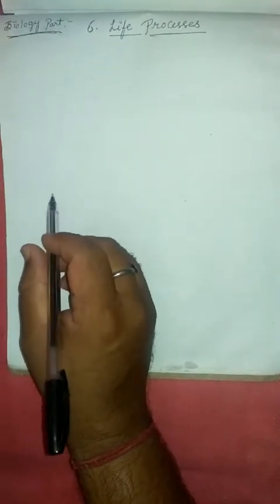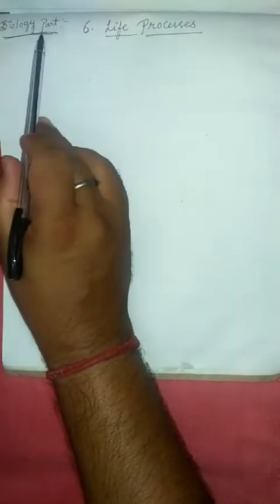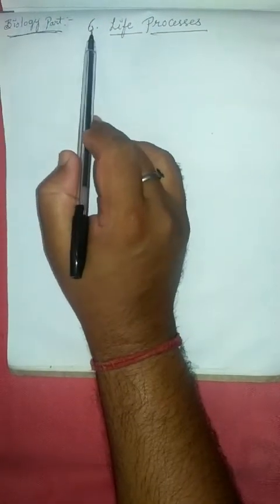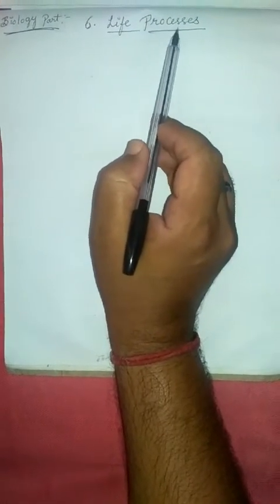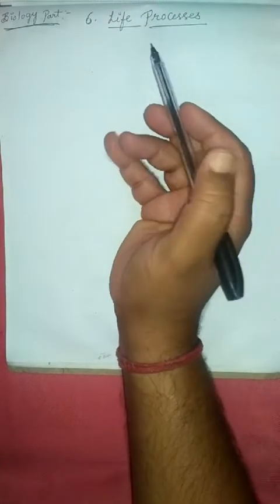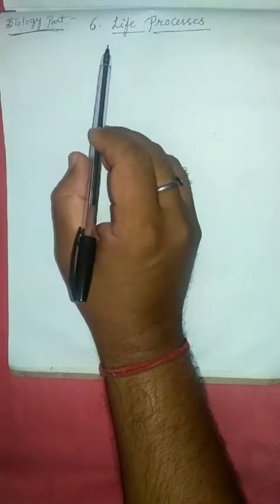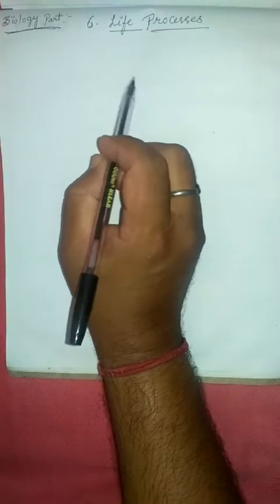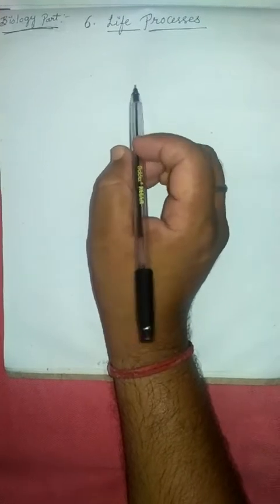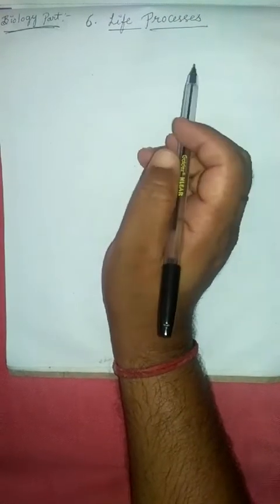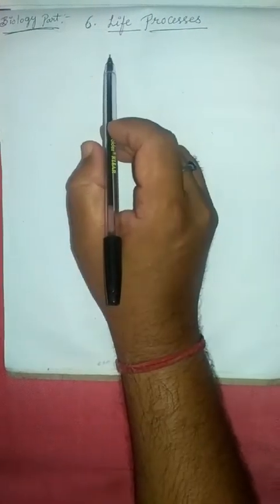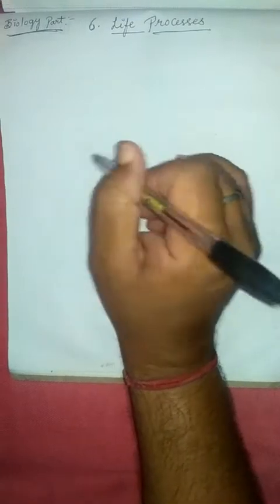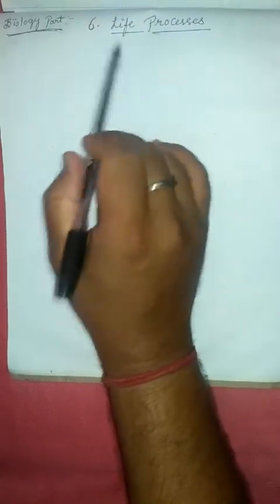Today, we start a new lesson of biology part. Lesson number 6, life processes. In this chapter, we discuss what nutrition is and the modes of nutrition, then nutrition in amoeba, and then nutrition in human beings, that is the digestive system, respiratory system, circulatory system, and excretory system. These are the topics which we discuss in this lesson.